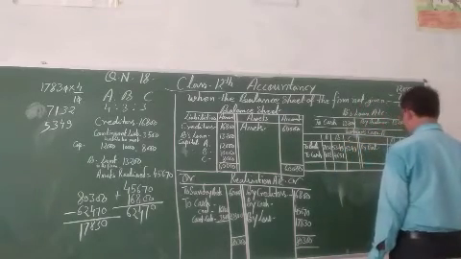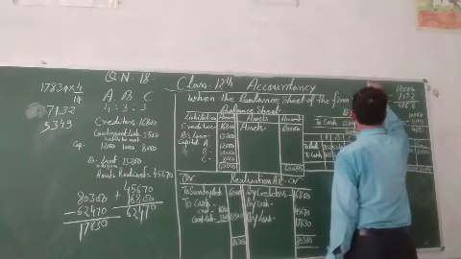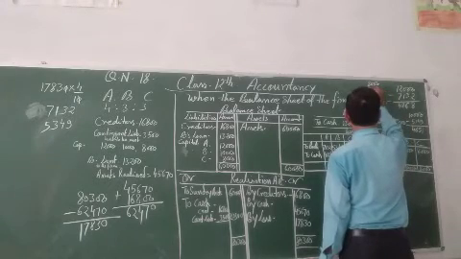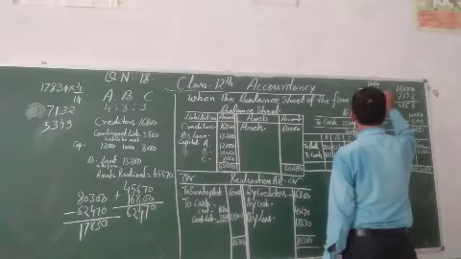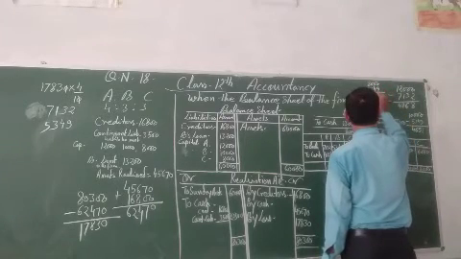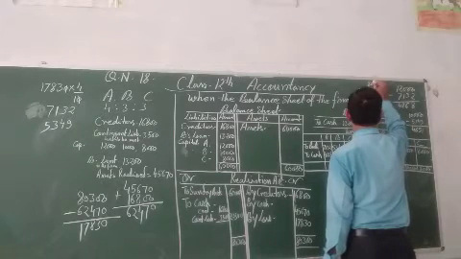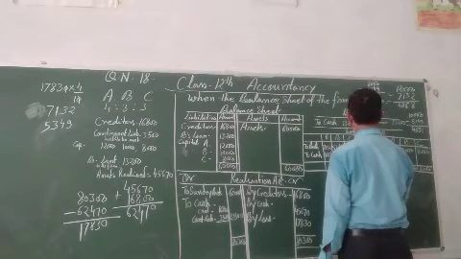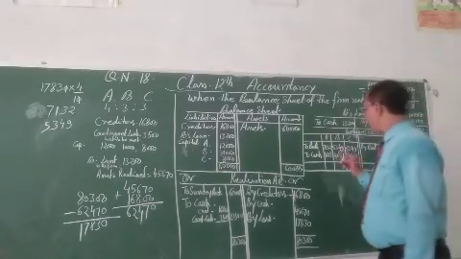And C's share final payment: 8,000 minus 5,349, which is 2,650. This will be the final payment.